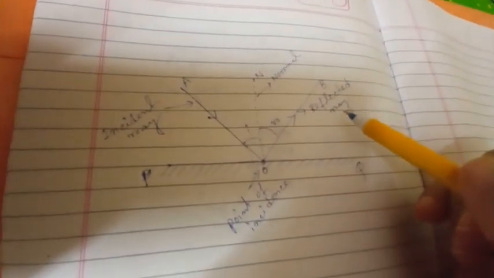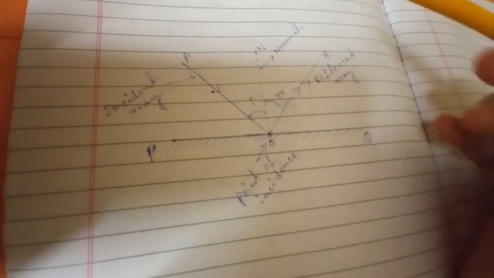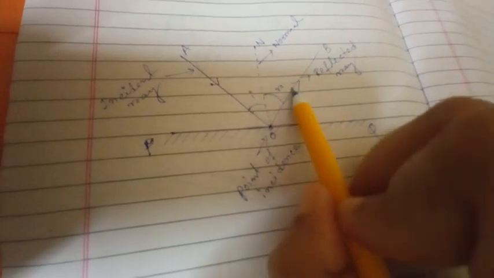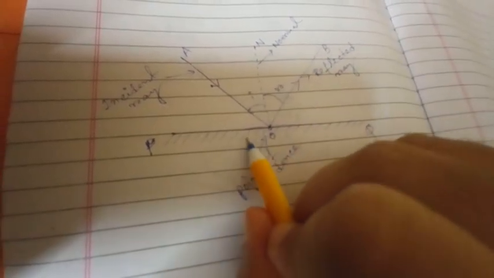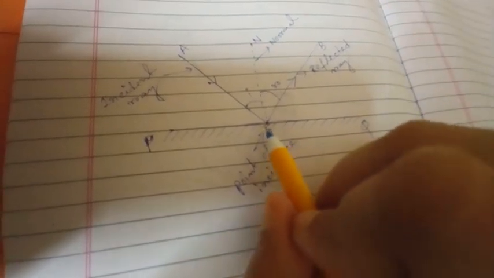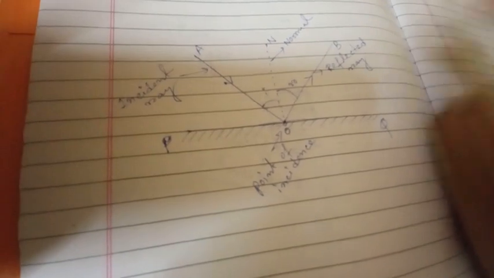Okay, so now you check one thing: how many terms did we use in this picture? First of all, the incident ray, the reflected ray, and at first actually the reflecting surface. The reflecting surface is any surface which can send back the rays of light falling on it into the same medium.